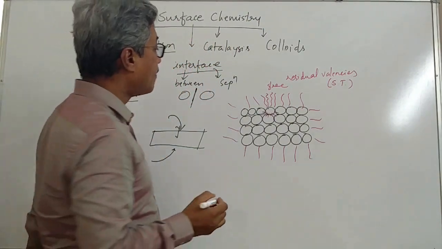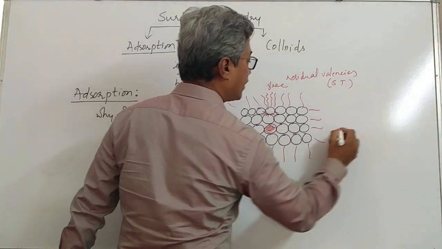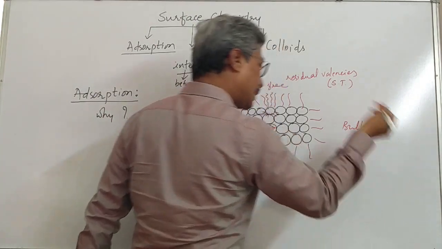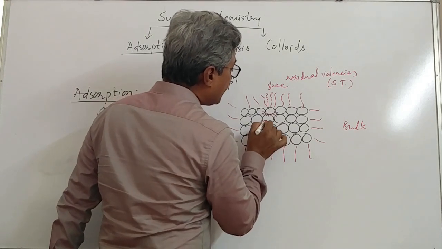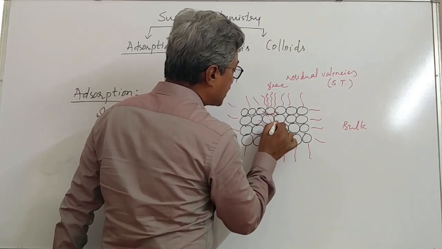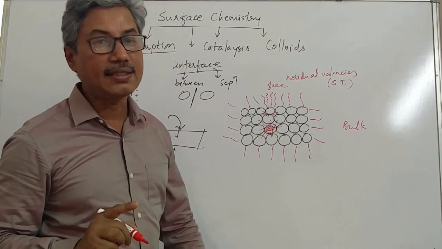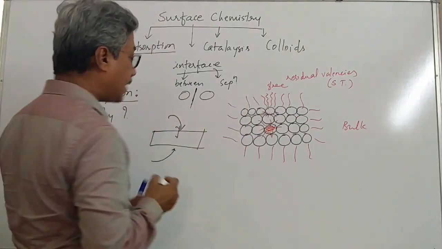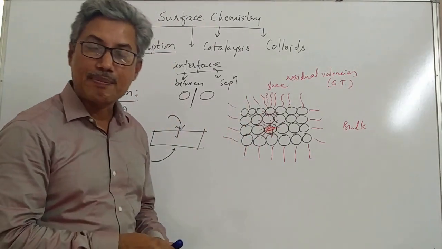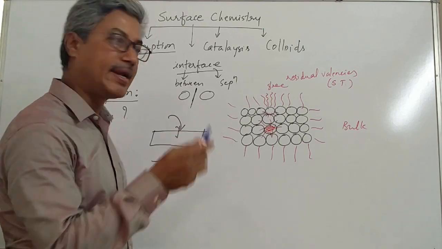Clear, students? Whereas if you look at a particle present inside the bulk, what we notice is that all its valencies are satisfied by the surrounding particles. That means this particle does not have any residual valencies. Now these residual valencies are capable of holding any particle which comes nearer to it.